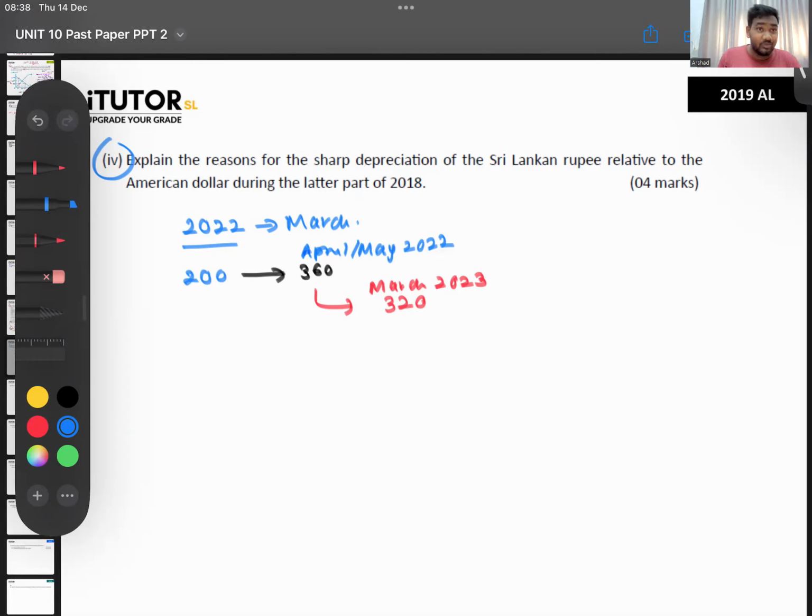And based on those IMF documents, the IMF prediction is for the end of next year, that is the end of 2024. According to what they have used in their assumptions, they are expecting the dollar to reach 385 by the end of next year. So this is me giving you information if you are a speculator. You have money, buy the dollar, and you won't get a huge boom. But if you buy the dollar right now at 320, by the end of next year you can get 385. You can sell out.